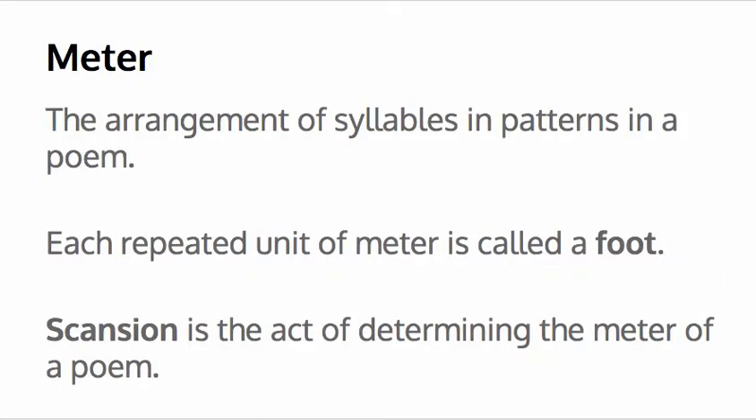Meter is our final sound device for today. It's the arrangement of syllables and patterns in a poem. Each repeated unit of meter is called a foot, and it has a particular arrangement of syllables, and we'll learn more specifically about those in a future video. Scansion is what we do. That's the act of determining the meter of a poem. So what I want you to be aware of today is just places where patterns in the meter change, and you'll be able to hear those and you'll be able to see those, perhaps even in line length.